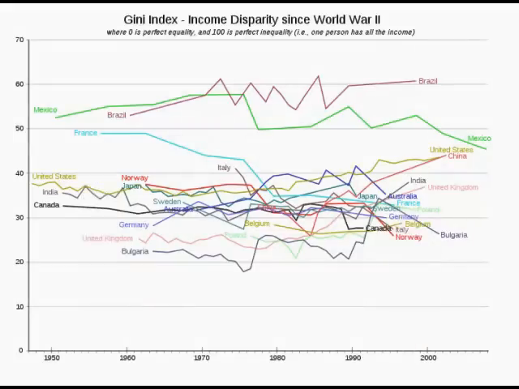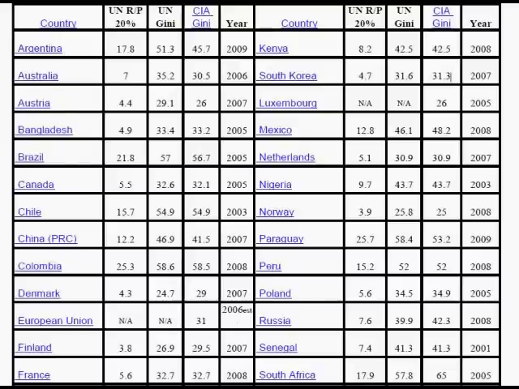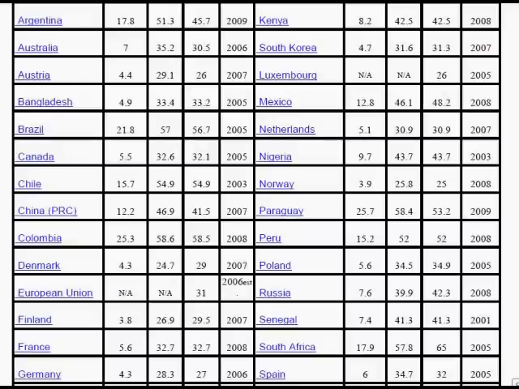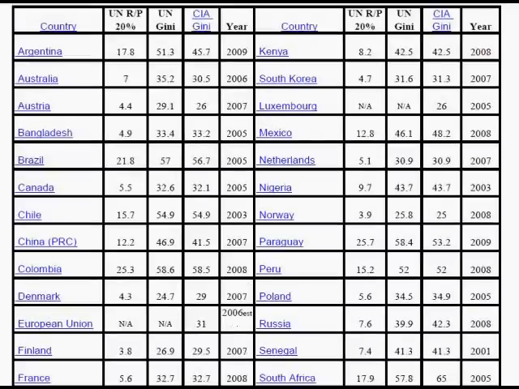So one other table I want to show you, effectively this would be the data that would go with the first chart you saw, but here are the actual numbers for select countries. These are alphabetically arranged, so we start with Argentina.